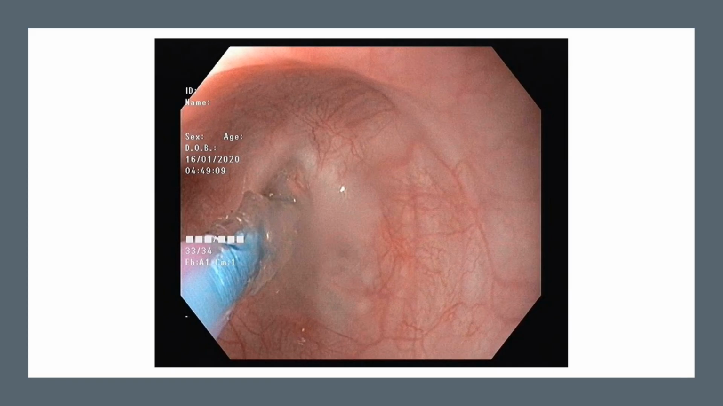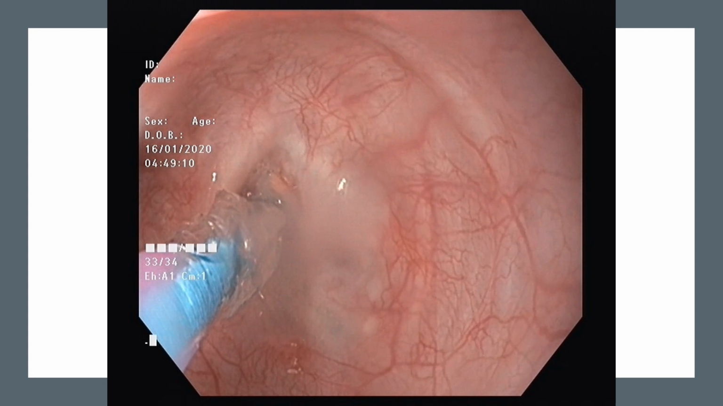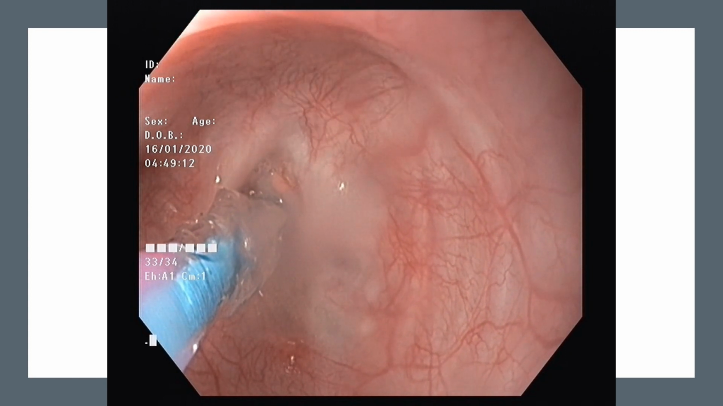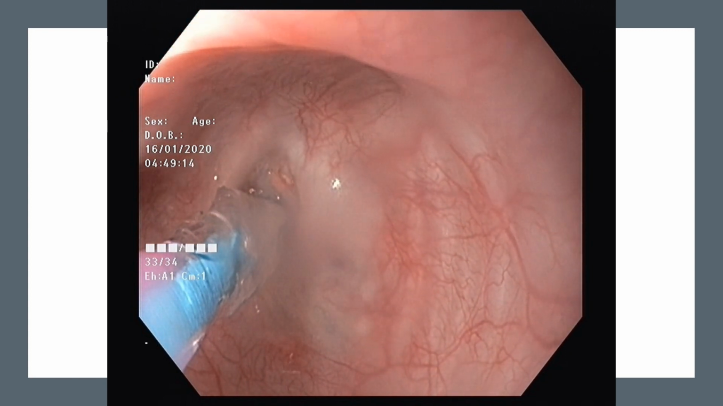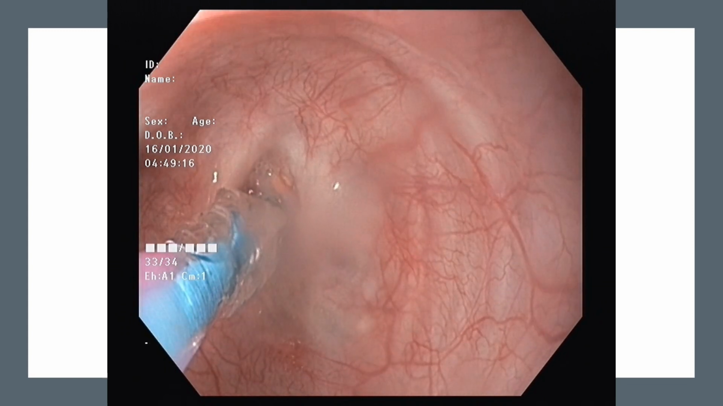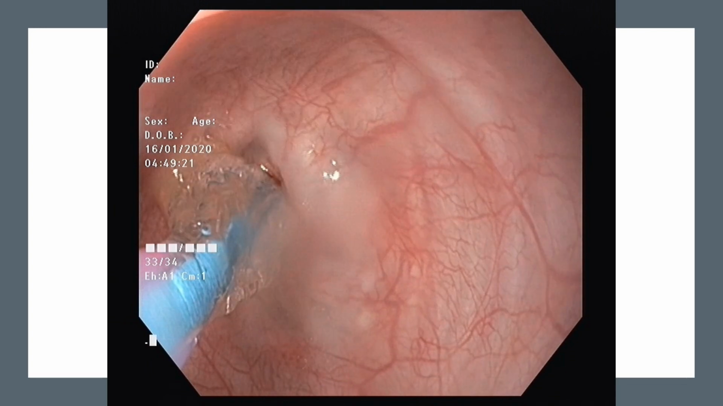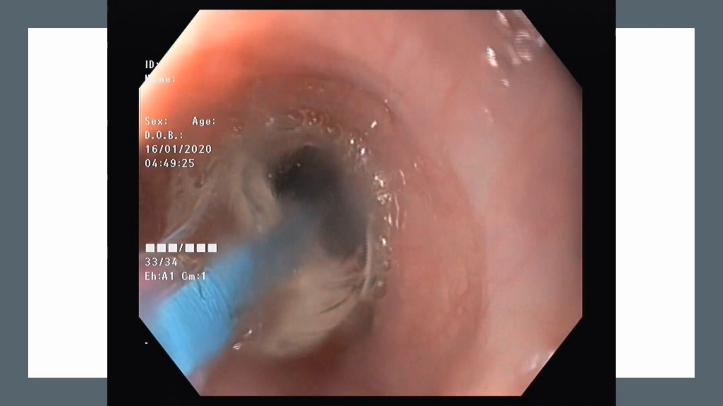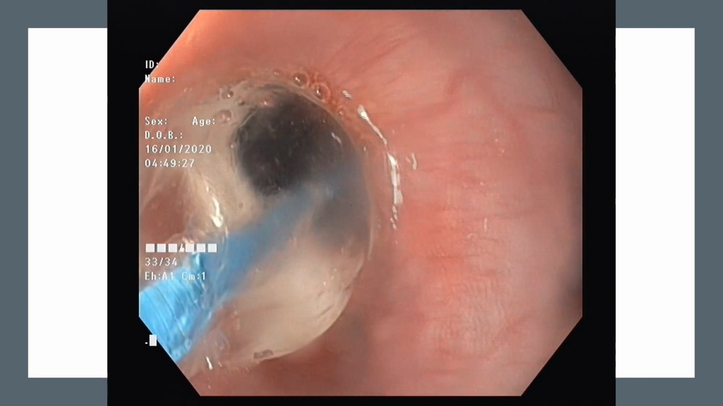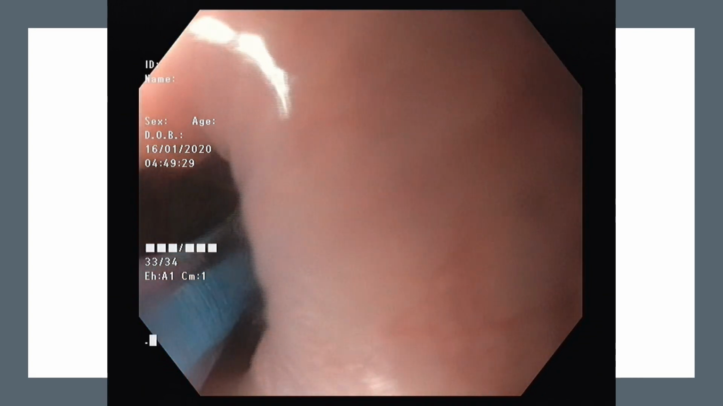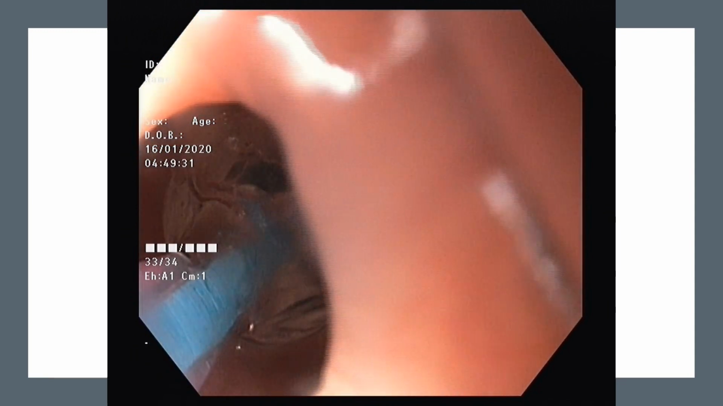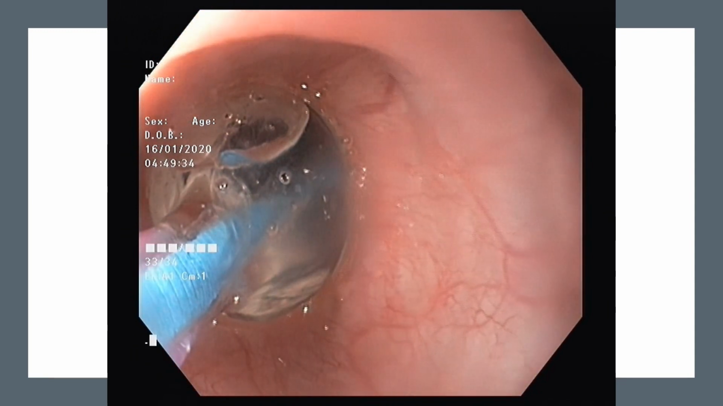So this is what I wanted to highlight. I don't know whether this video will play. This is the dilatation that we are doing with the balloon. The video is of the second patient here. So you can see we are dilating him with the balloon. Gradually we are increasing. We've started here with a 12 millimeter balloon, then gradually we've gone up to 13, and then we've stopped over here.